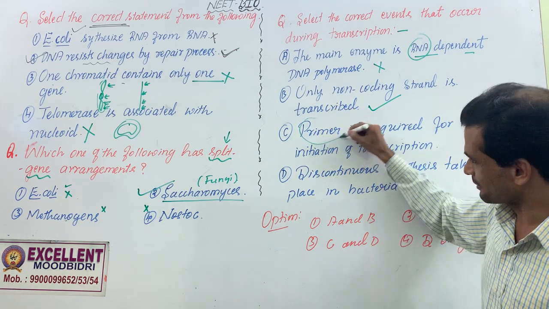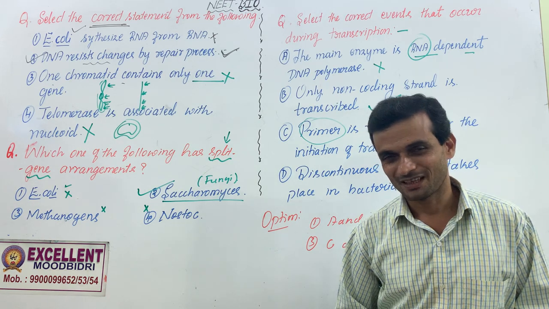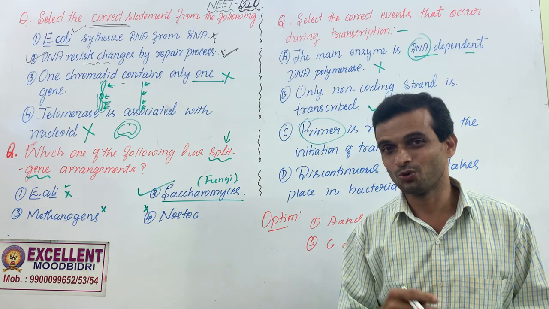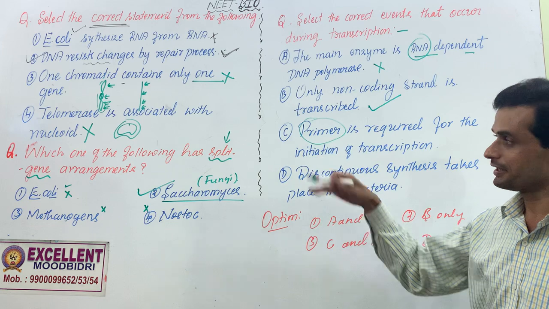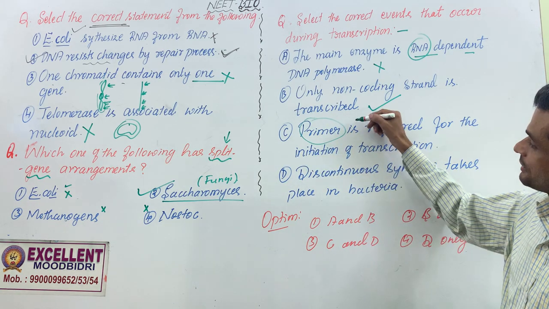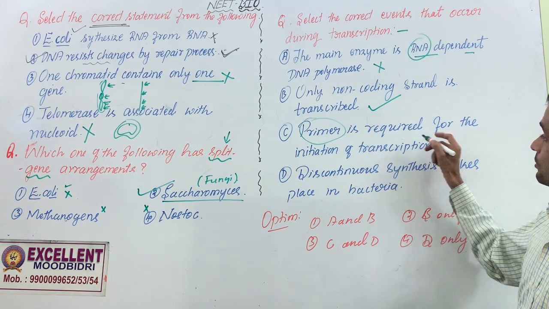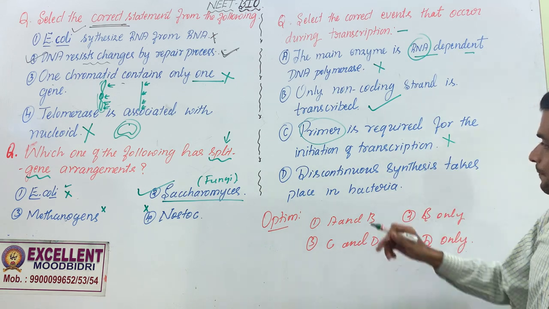Have you heard of primer? Where does this appear? This is the starting segment which provides the OH group in DNA replication, right? It is removed later by an enzyme because it's an RNA molecule. It is synthesized by the primase enzyme. Okay, so this is not a correct event during transcription.